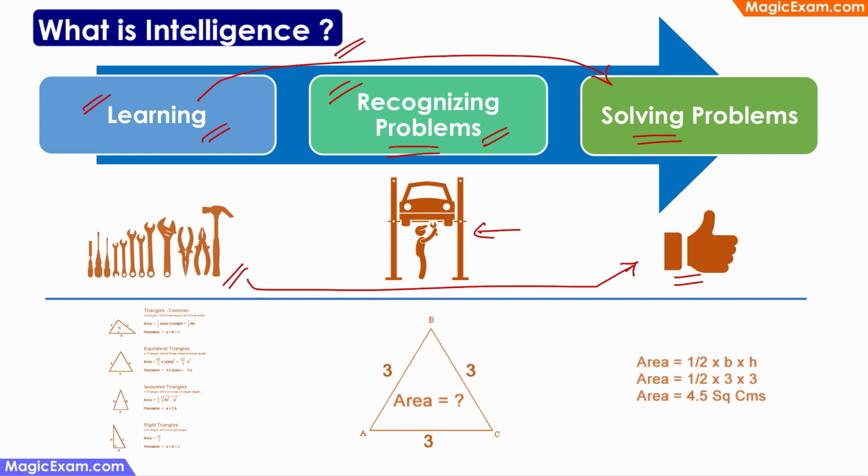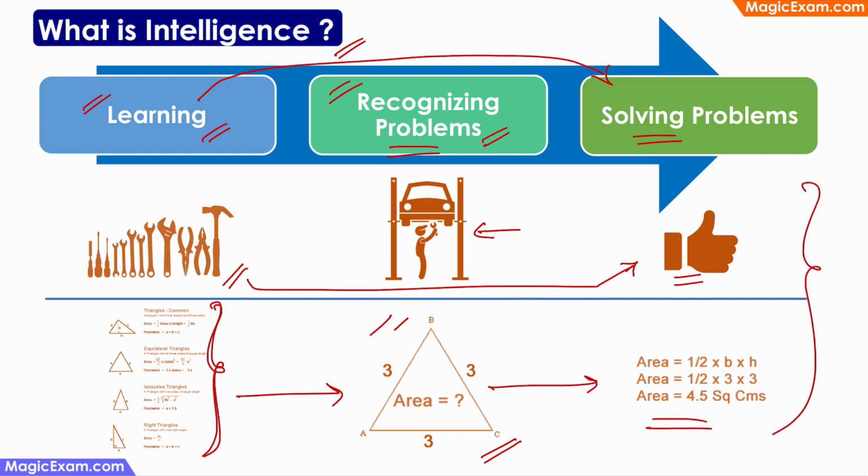Another example can be that a student will learn different formulas and different theories about triangles. Later on, when he sits in an exam, he sees a problem, and he is able to recognize this problem and identify which of these formulas or theories he should use to solve it. And then he uses the right formula and arrives at a solution. So both of these are expressions of intelligence or indicators of intelligence.